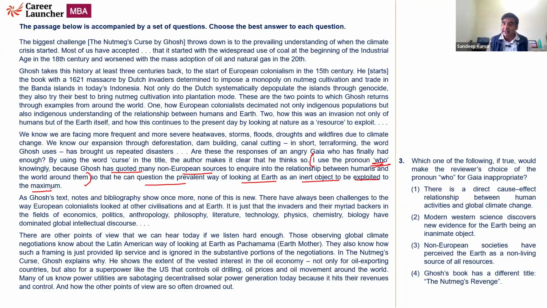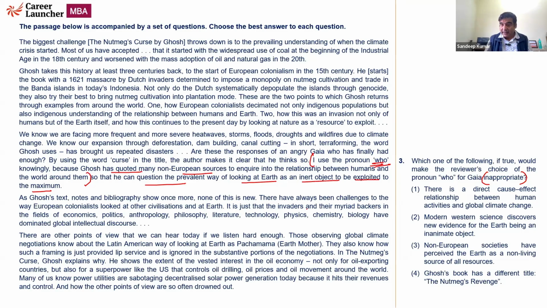Question the prevalent way means here, many non-European sources he has quoted in order to showcase that the non-Europeans consider Earth as mother. Now, which of the following, if true, would make the reviewer's choice of the pronoun who for Gaia inappropriate? Look at this word. That means Ghosh's reasoning or Ghosh's understanding is false or inappropriate. Or the reviewer's reasoning is inappropriate here.